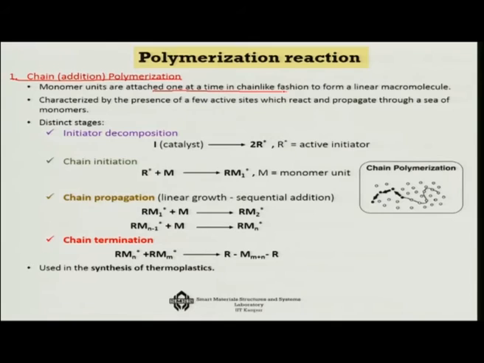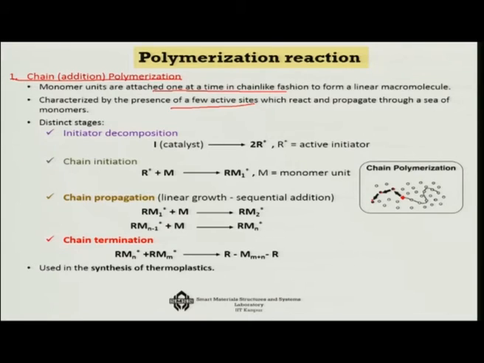Okay. So, there are only a few active sites in this case from where the polymerization will start, like this is one active site, and then one after the other the process of polymerization is happening. Only very few such active sites are there.